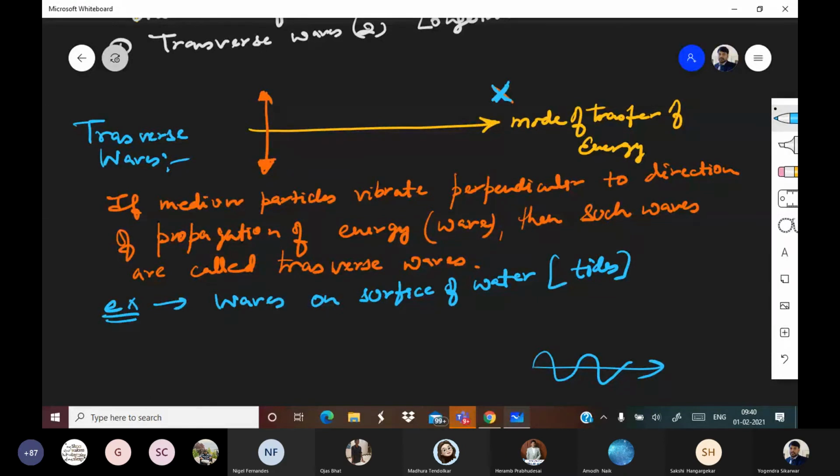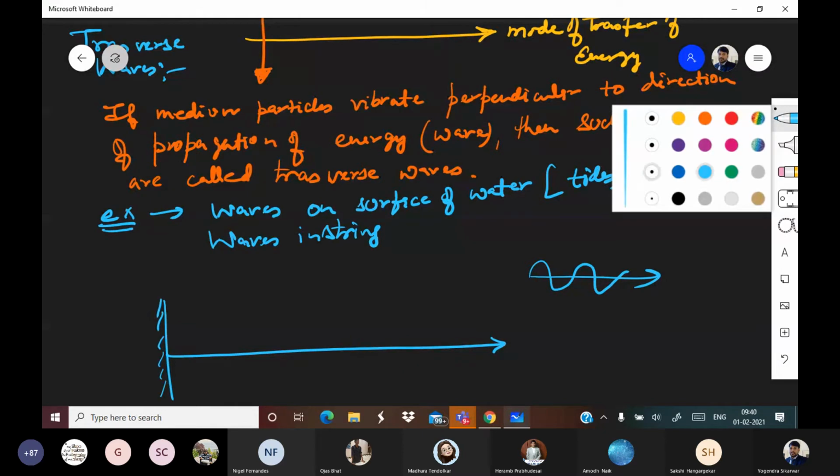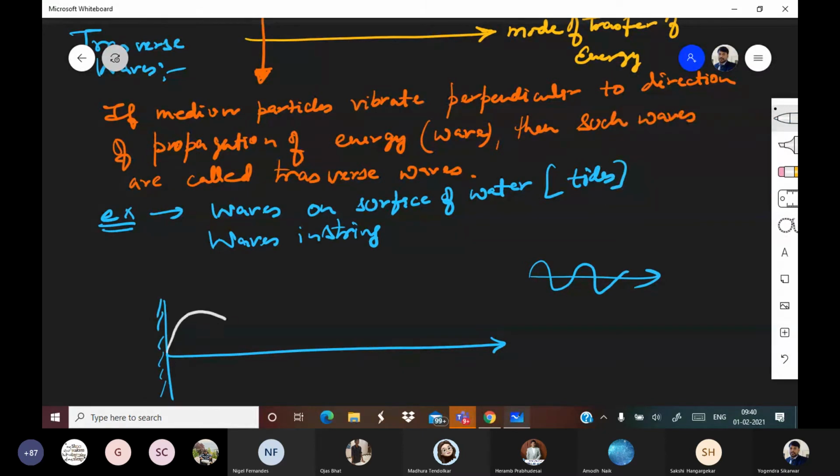Other than that, waves in a string. Waves in a string are also transverse. So earlier the string was tied like this and then someone disturbs it, and it goes like this. So that is waves in a string.